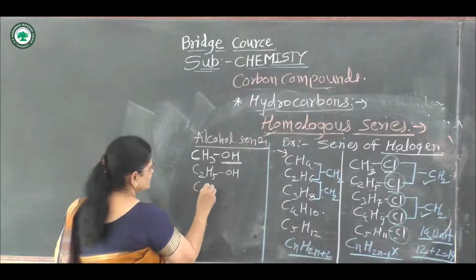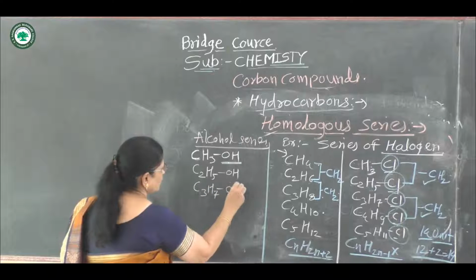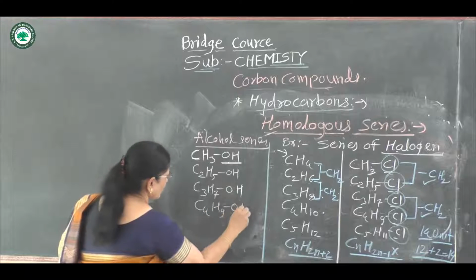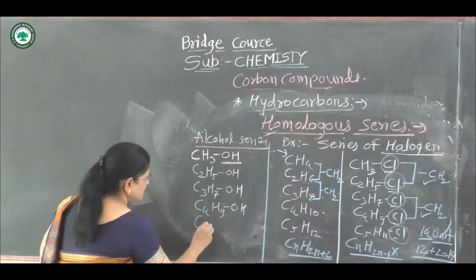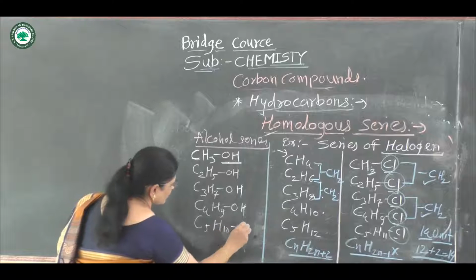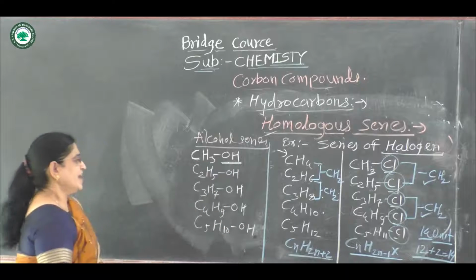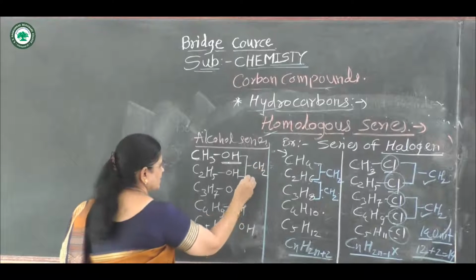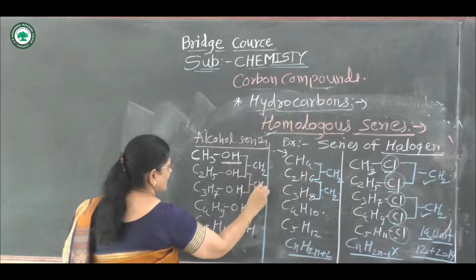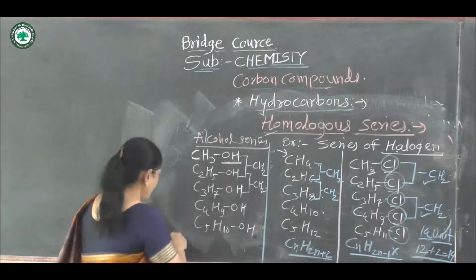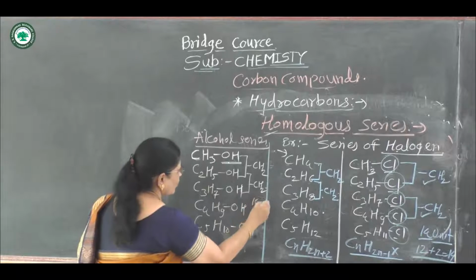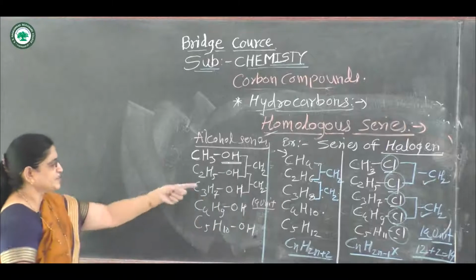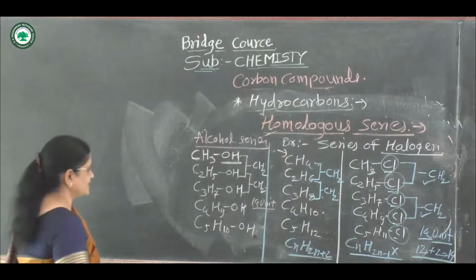Third member C3H7OH. Fourth member C4H9OH. Next member C5H11OH. See, again the first and second members differ by a CH2 group. Second and third members differ by a CH2 group. That means how many units? Again 14 units. Each member sequentially differs by 14 units.